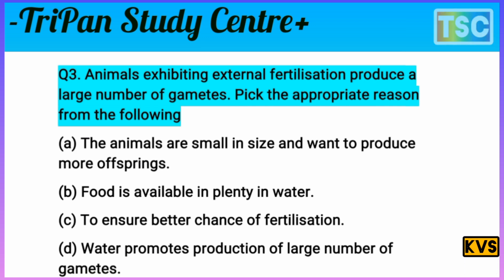That is not a right statement for this question. It means option B is rejected. Option C, to ensure better chance of fertilization. That is a sufficient answer to this question. It means option C is correct. To ensure better chance of fertilization, option C is correct for this question. Let's see the next question here.